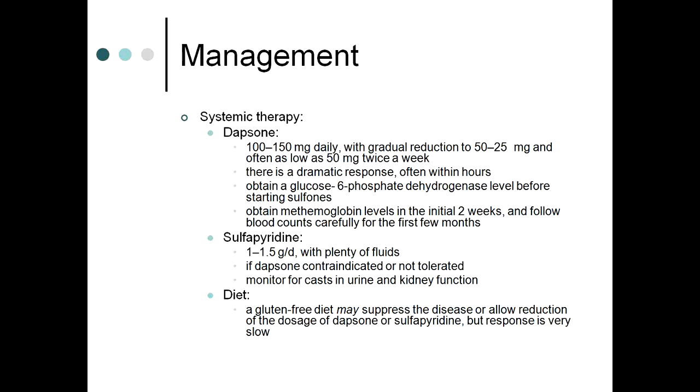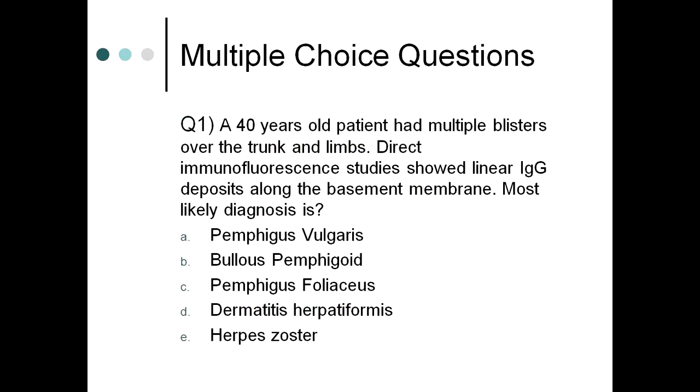And there is a dramatic response to it within hours. Glucose 6-phosphate dehydrogenase level should be done before starting the sulfones; if deficiency is seen, it is mostly in males. Obtain methemoglobin levels in the initial 2 weeks and follow blood counts carefully for the first few months. Then you can go ahead with sulfapyridine 1 to 1.5 gram per day with plenty of fluids. Diet: a gluten-free diet may suppress the disease or allow reduction of the dosage of dapsone or sulfapyridine, but response is very slow.